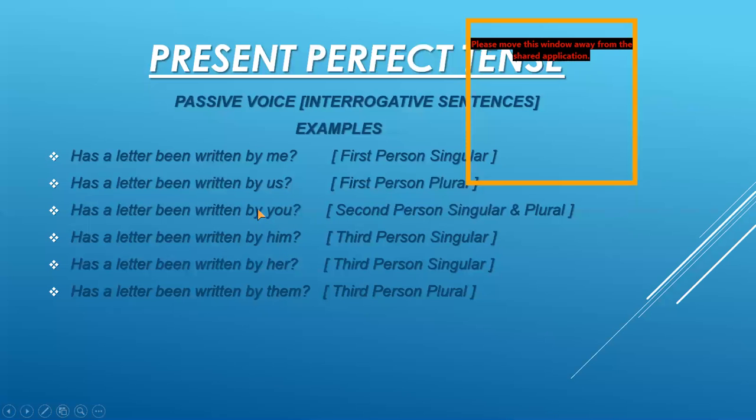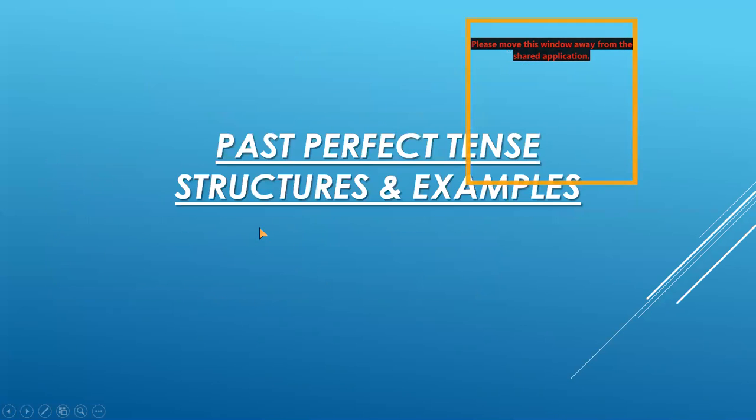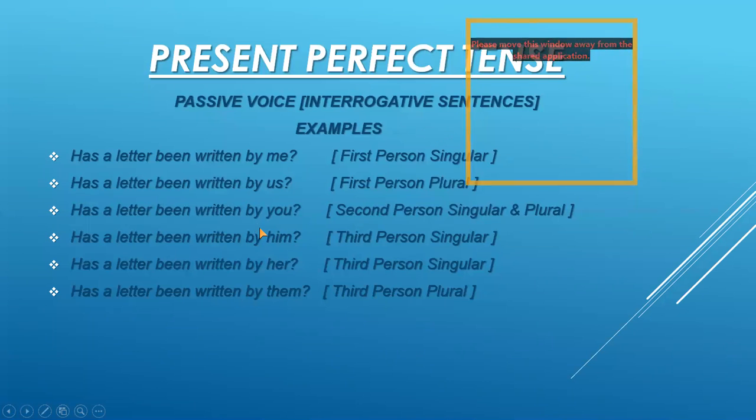Now you can see that for he and she, we are using the helping verb has for third person singular, and because we are taking the object as a singular object here, we have used has for all the subjects. Has for all the objects in the singular form.